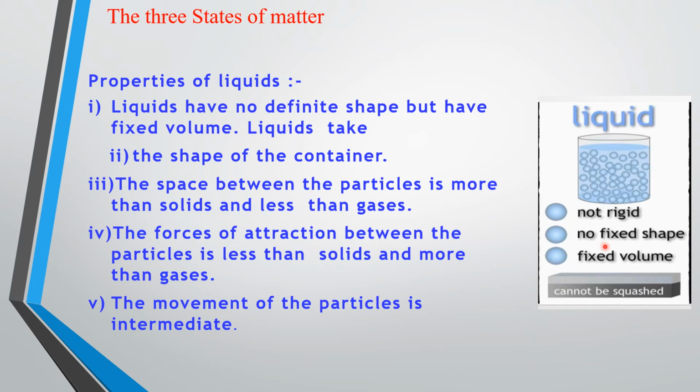Whereas in the case of liquids, the particles are less closely packed. Hence, the interparticle forces of attraction are not as strong as those in solids. These forces are, however, still strong enough to keep the particles together, but not strong enough to keep them in fixed positions. Hence, they do not have a fixed shape. As the particles cannot remain in fixed positions, that is the reason why liquids have the property to flow. And that is why we call liquids fluids also, because they can flow. Further, the interparticle force keeps the particles together.